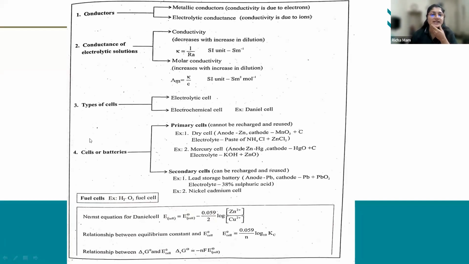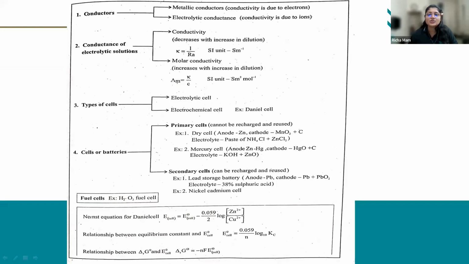So what are fuel cells? These are the galvanic cells which are used to convert the combustion energy of fuels like hydrogen, methane, methanol into electrical energy. The best example of a fuel cell is the hydrogen oxygen fuel cell.